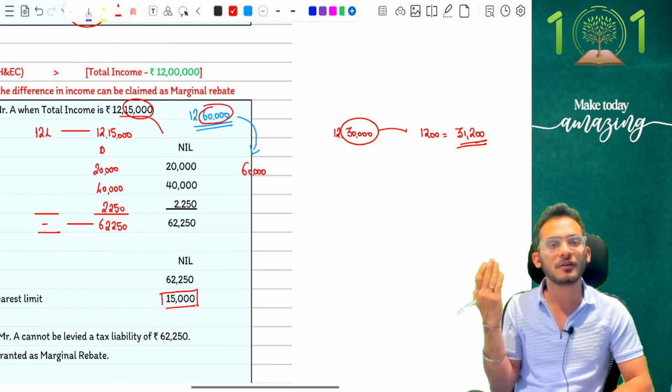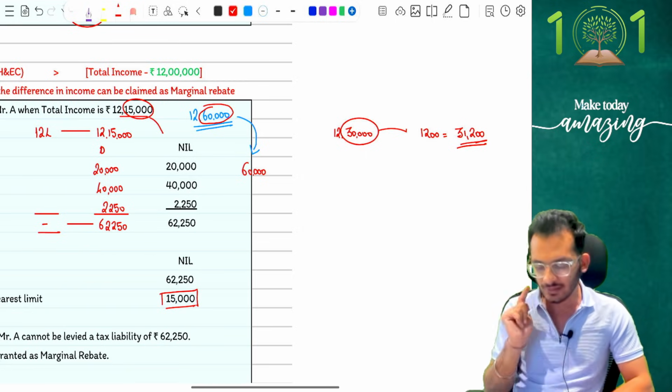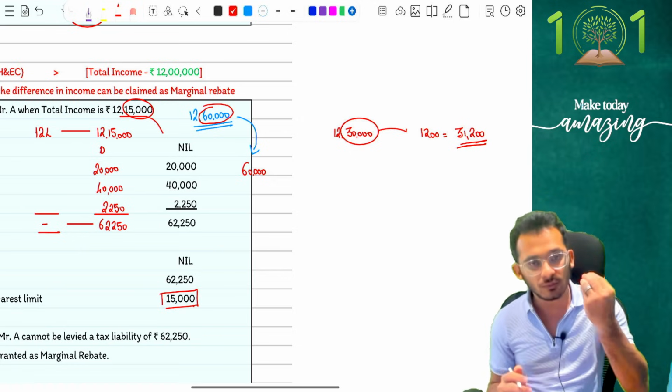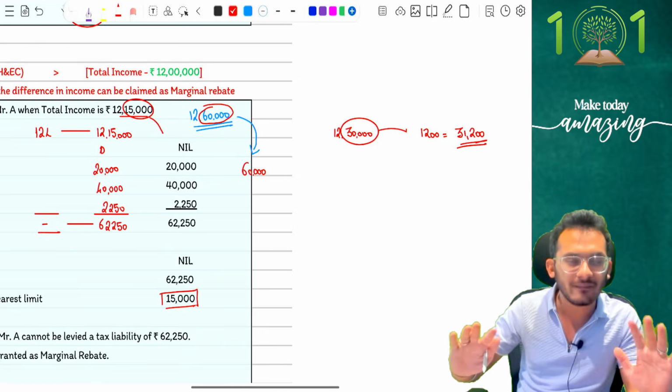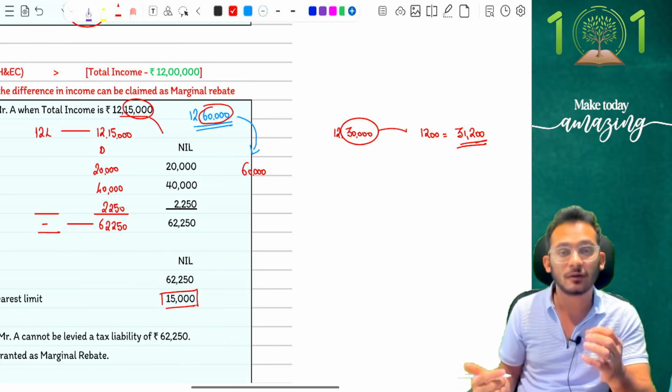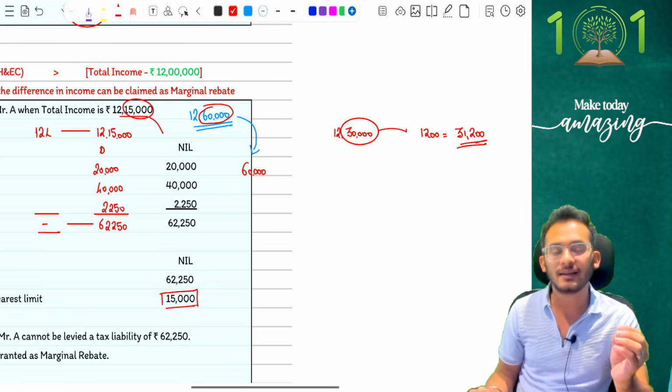Very simple, straightforward logic. Correct? Yes or no? Chalo, very good. This is your first and the most important amendment. If you know this amendment properly, you're fairly okay with everything else because not much amendments in other topics. But the most important amendment is your tax rate computation.